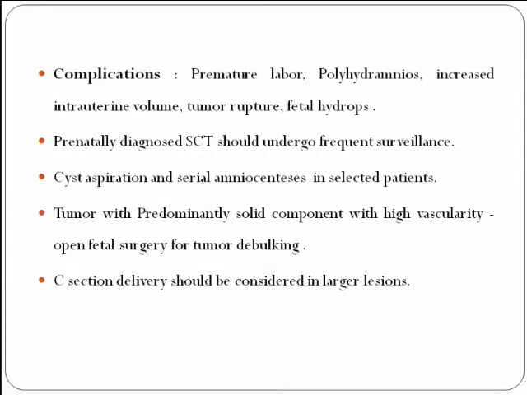So the complications of sacrococcygeal teratomas are premature labor or polyhydramnios because of the mass effect or increased intrauterine volume, tumor rupture, dystocia, fetal hydrops, and fetal demise. The prenatally diagnosed sacrococcygeal teratomas should undergo frequent surveillance and observation.